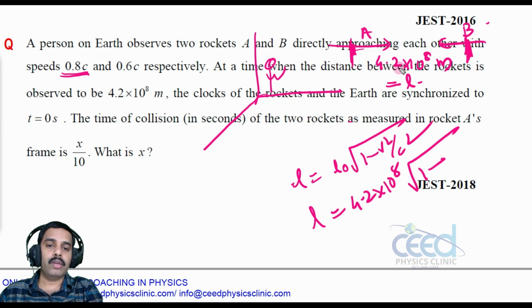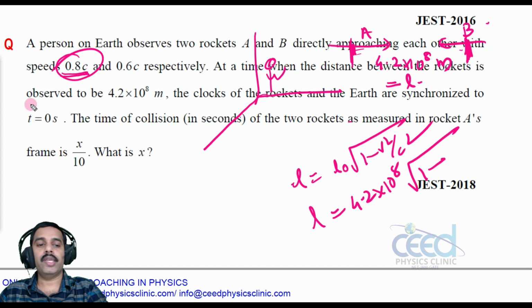When this observer observes, there is a separation. When I am looking from rocket A, what is the time of collision? What time will it take to cross rocket A and B? Rocket A's speed is 0.8, so that means 0.64. When you solve this, you will get a value, that is L.